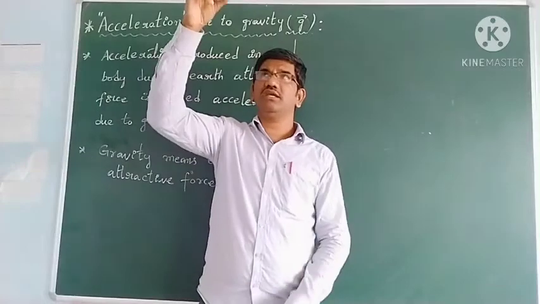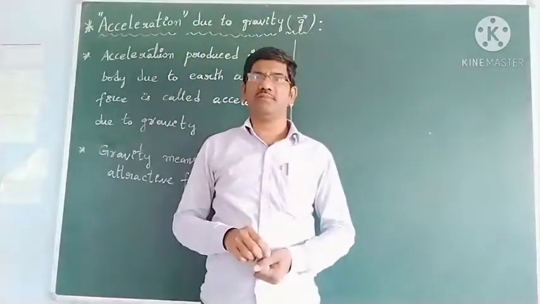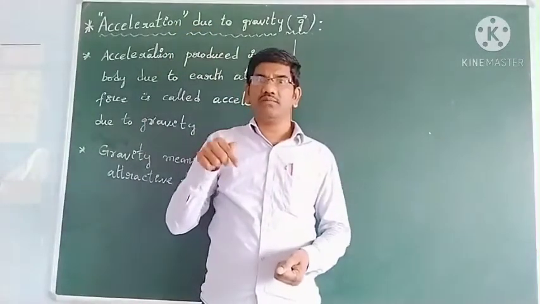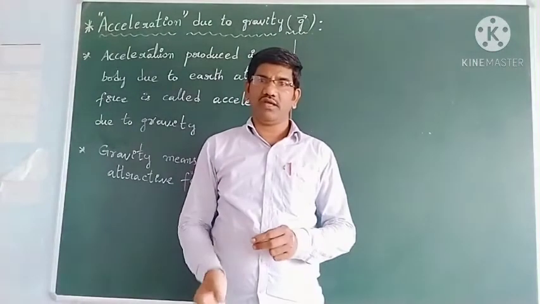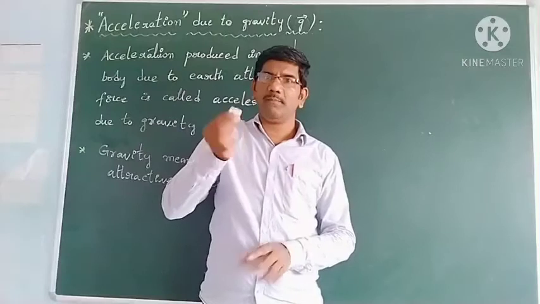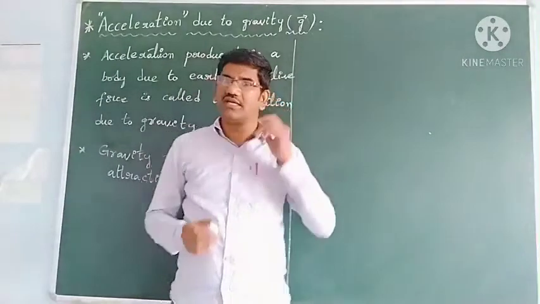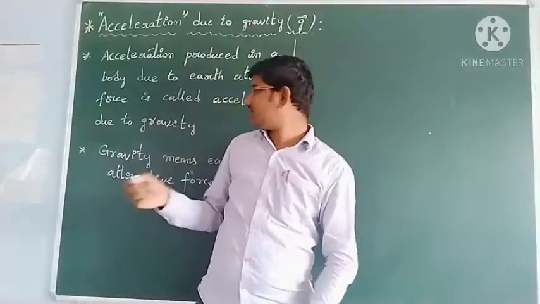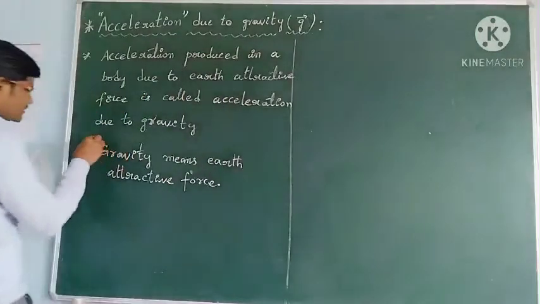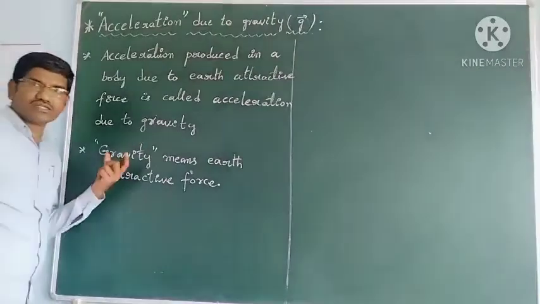See, when it is coming in the downward direction, velocity increases because it is moving in the direction of the earth's attractive force. When it is thrown up, velocity decreases because it is moving against the gravity, against the gravitational force, earth gravity. Earth's gravitational force is called gravity.